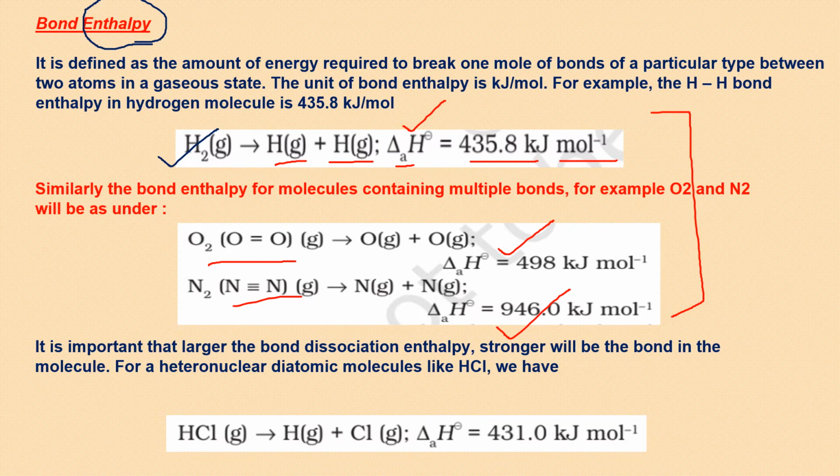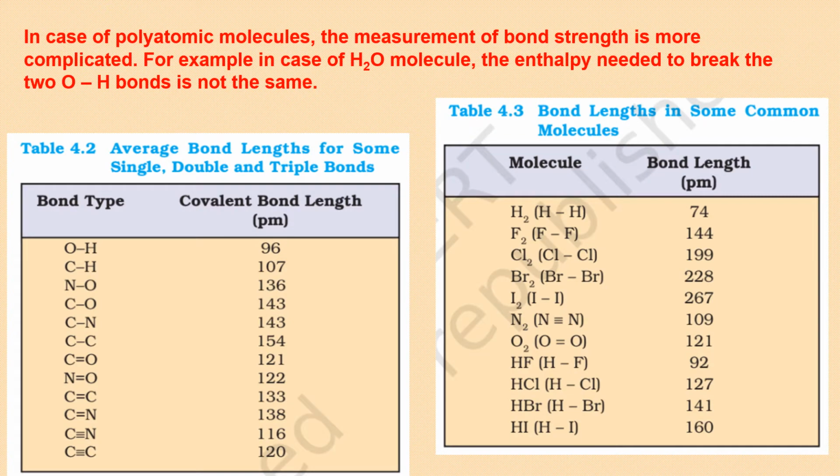Now heteronuclear, like HCl. I hope you remember the meaning of heteronuclear, when two different atoms are getting bonded, like H and Cl. So if I have to break the bonds, I have to supply this much of energy. So again, I can call it bond enthalpy or atomization enthalpy. Here are a few polyatomic molecules. You can take H2O or any other molecule which has more than two atoms in it.